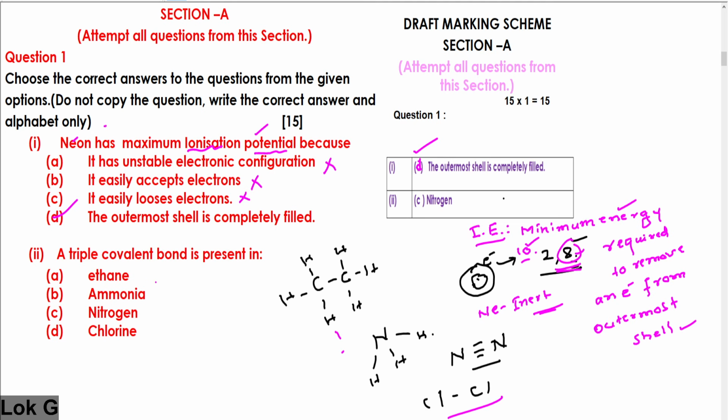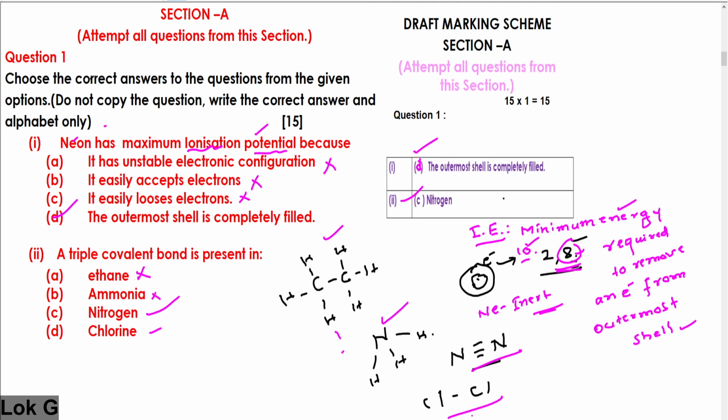For example, ethane. You know that ethane is a hydrocarbon, an alkane, the second member with the formula C2H6. Its structural formula will be C single bond C, with single bonds only. Therefore, ethane does not contain a triple bond. If you look at ammonia, ammonia is a bent molecule with N-H, 3 single bonds. It also has no triple bonds. And if you look at nitrogen, yes, exactly, nitrogen contains N triple bond N. Therefore, nitrogen, option C, is the correct answer.